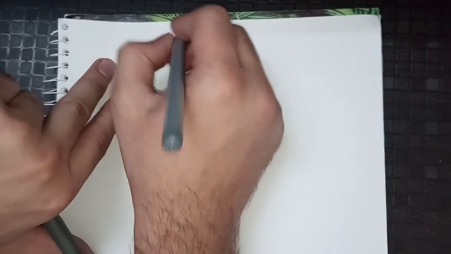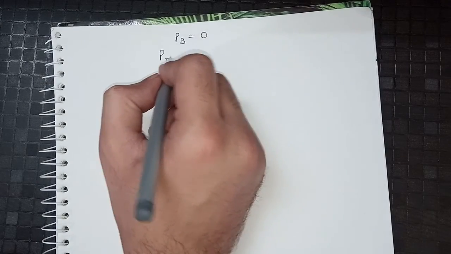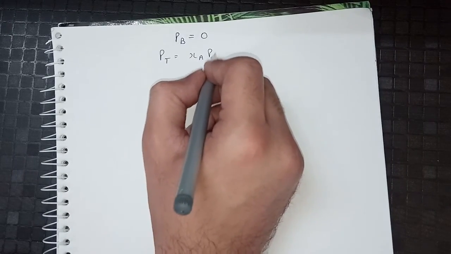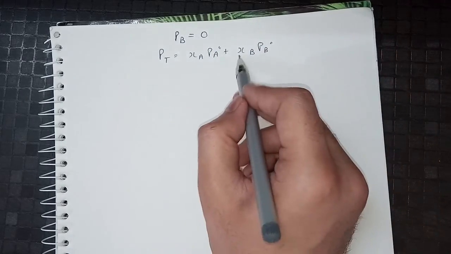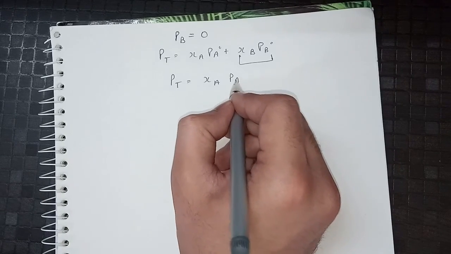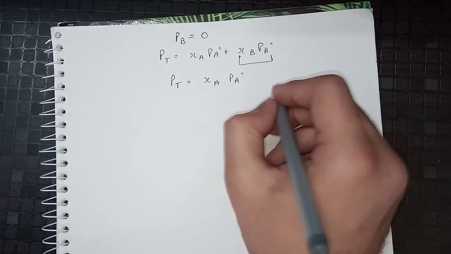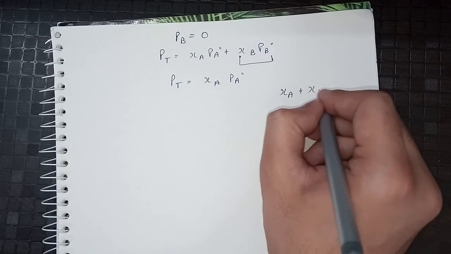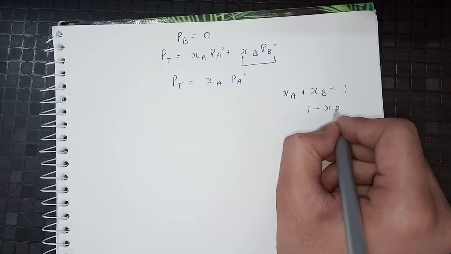If B will not form vapors, then PB will be equal to 0 because it's non-volatile and it will not form vapors. So P total, which is equal to XA PA naught plus XB PB naught, here this term will be 0. So P total will only be equal to XA PA naught, and we know that the sum of the mole fractions is equal to 1, meaning XA plus XB will be equal to 1, then XA will be equal to 1 minus XB.